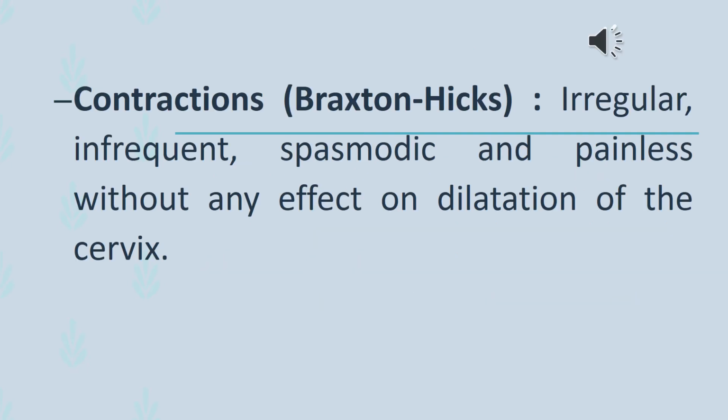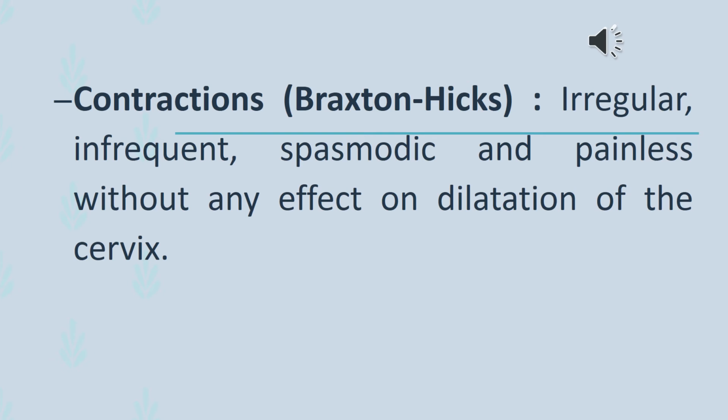Normally, uterine contractions occur during the time of labor, but uterine contractions can occur during pregnancy also. This is called as Braxton Hicks contraction, and who first described this? The contractions are irregular, infrequent, spasmodic and painless, without any effect on dilatation of the cervix.